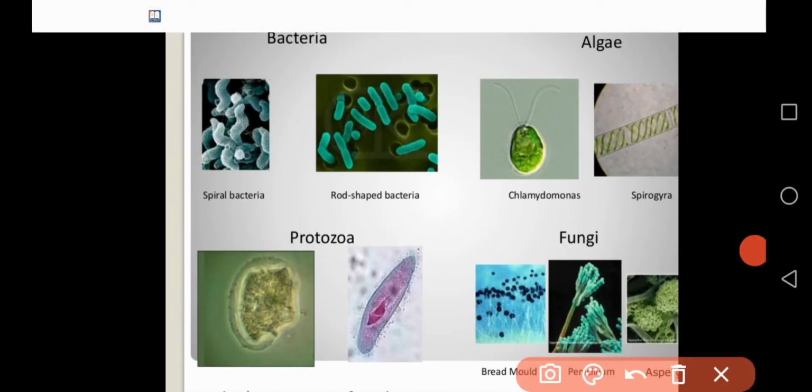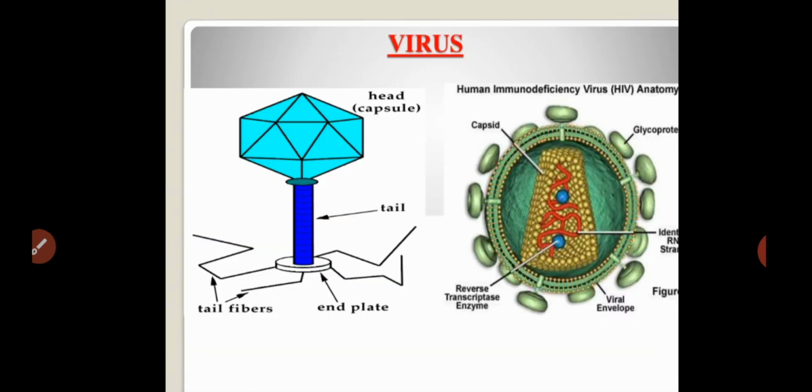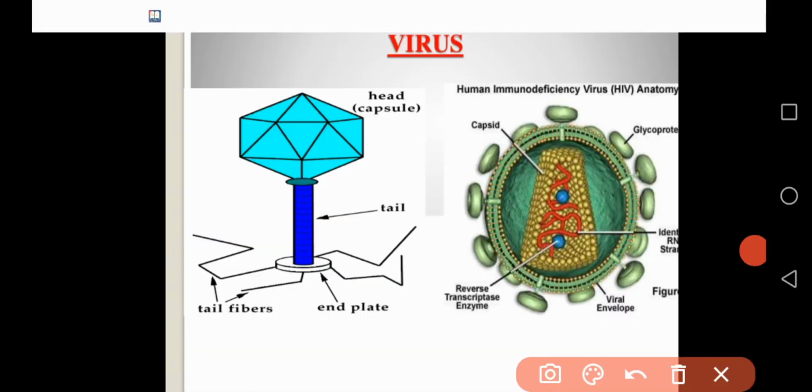See, some pictures are there. Different shapes of bacteria are there. This one is spiral bacteria, this one is rod shaped bacteria. Algae are there, Chlamydomonas and Spirogyra. Protozoans are there, that is Amoeba, and this is Paramecium. Some fungi are also there, that is bread mold, Penicillium, and Aspergillus niger. These are some pictures of microorganisms.